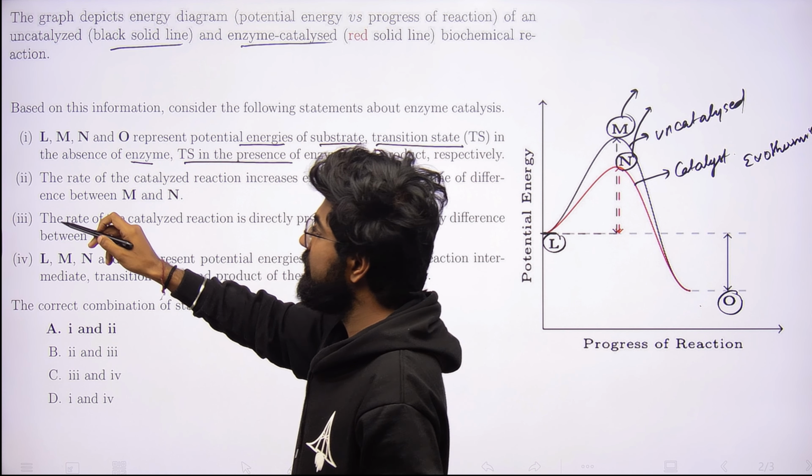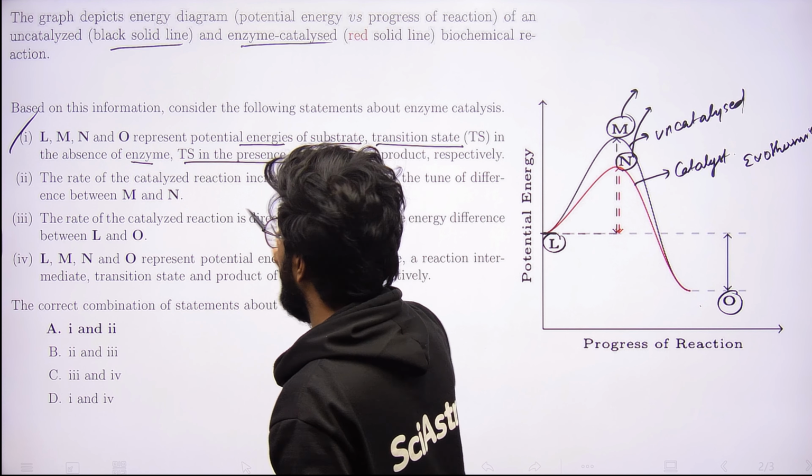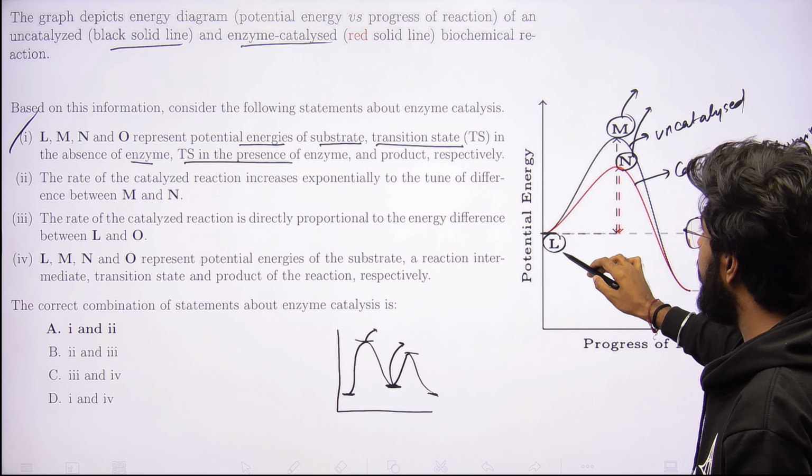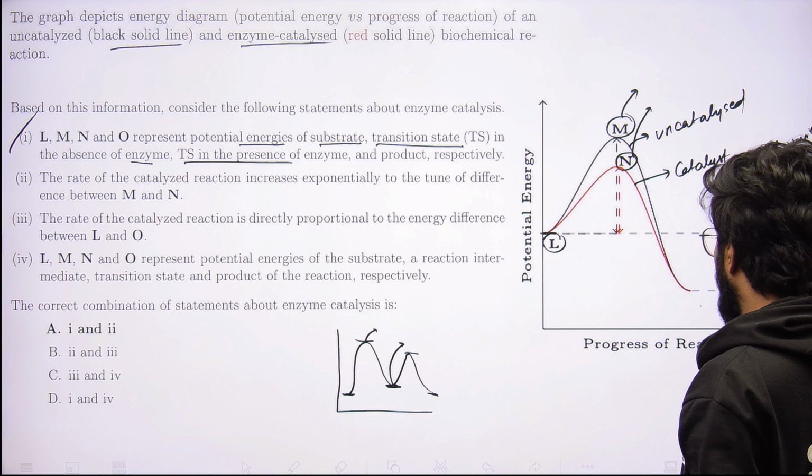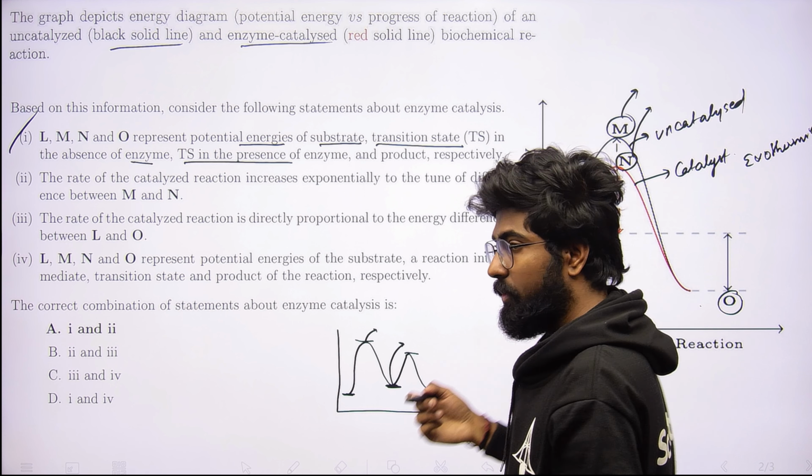So basically, the first statement is true. L, M, and N, O are respectively representing the energies of the reactant, the energies of the transition states of the uncatalyzed and catalyzed reaction, and the energy of the product in the reaction.